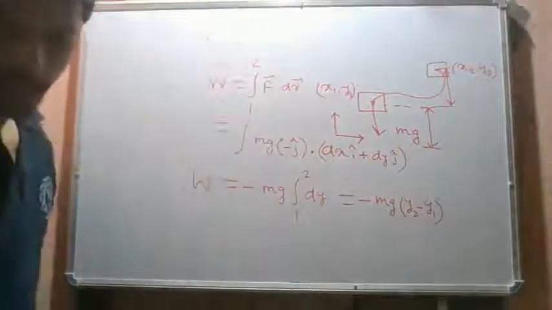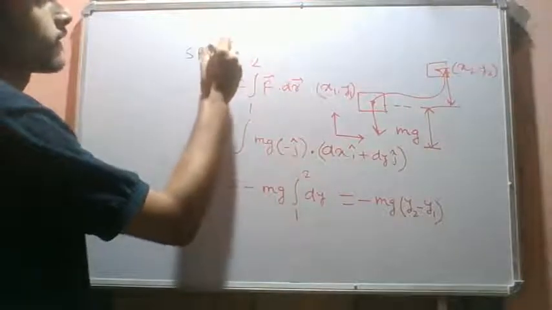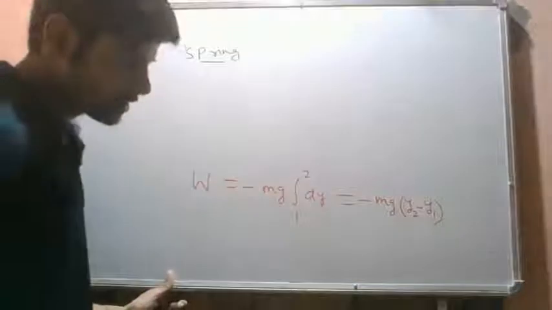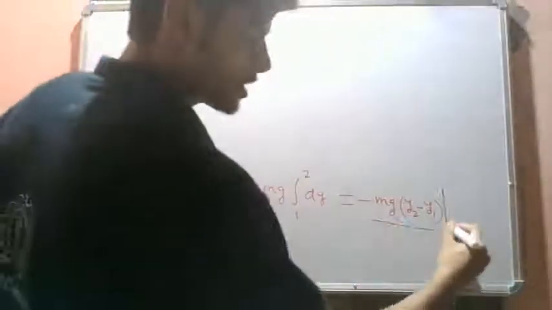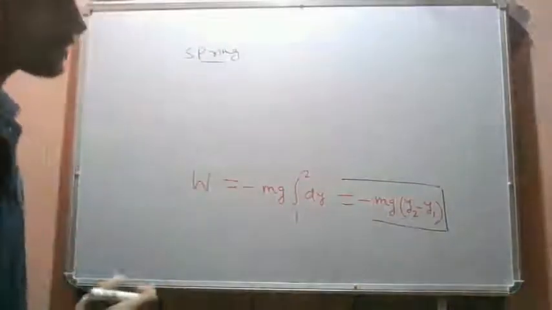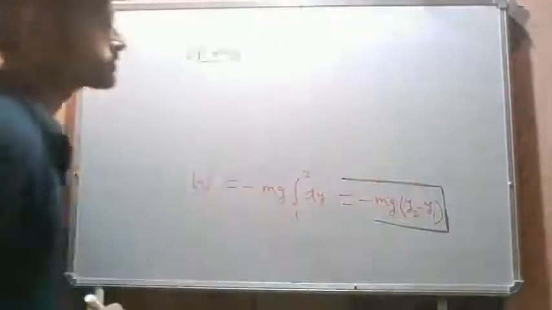So work done by a different type of system is the spring force. Let's say work done by a spring. So this is important: work done by gravity is minus mg times the difference between the vertical distances. Okay, this is important. Okay, so let's see what is the work done by a spring force.